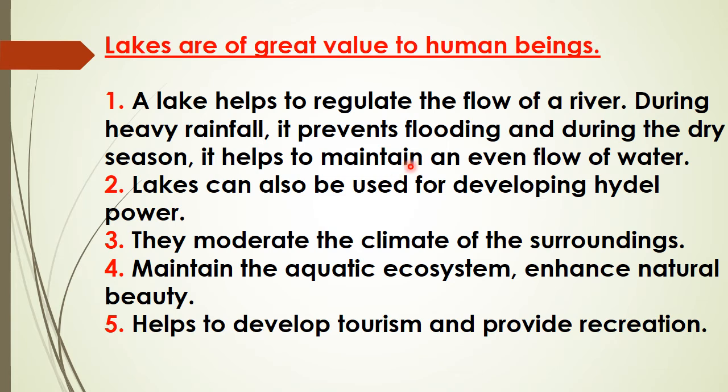Then they moderate the climate all around. When there is a lake, the environment is cooler. They maintain an aquatic ecosystem and enhance natural beauty, and also help to develop tourism and provide recreation. So these five points are the importance of lakes and how they are of great value to human beings.